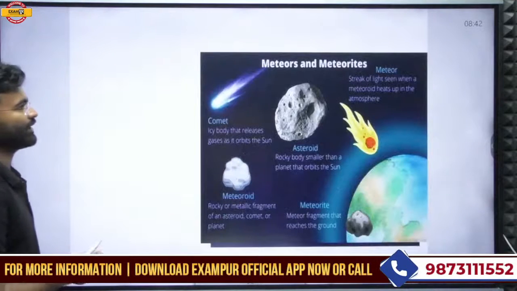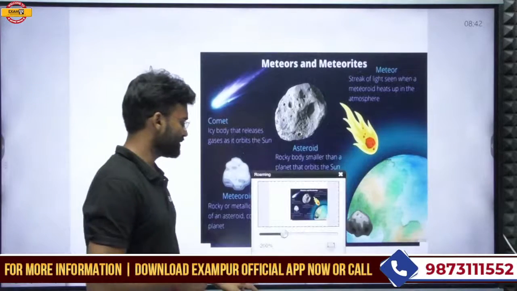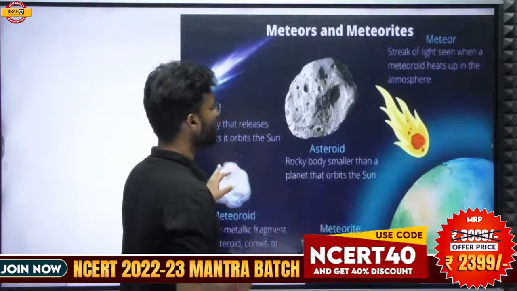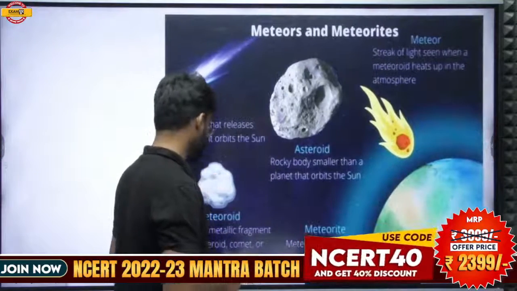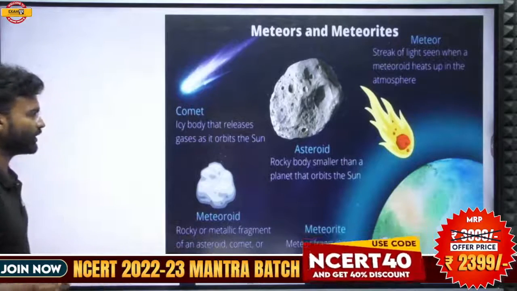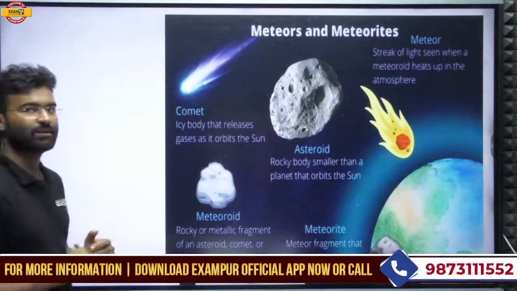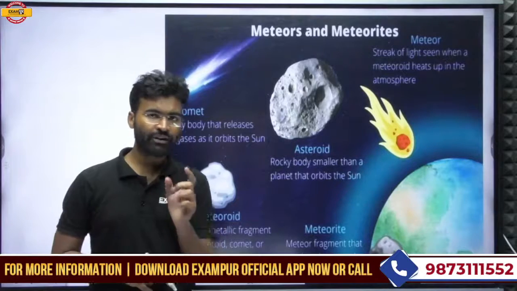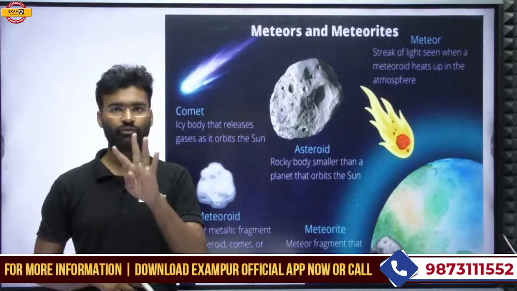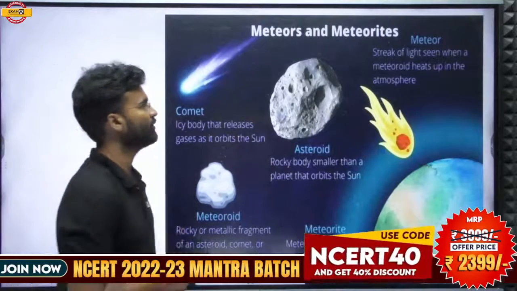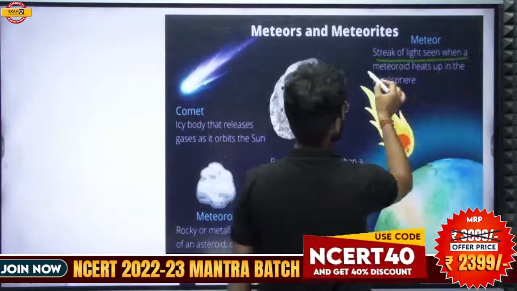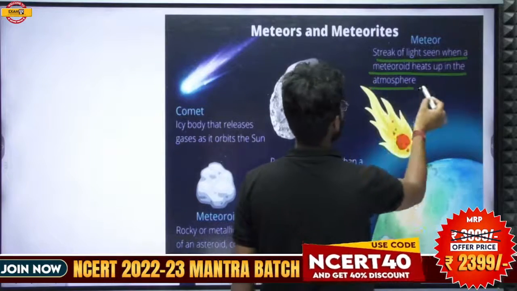The next one is the meteorites. And you should know about the meteorites. What is the difference between meteors, meteorites, asteroids, and comets? Four things. Firstly, you should know about the meteor. Meteor is basically the streak of light seen when meteorites heat up in the atmosphere.